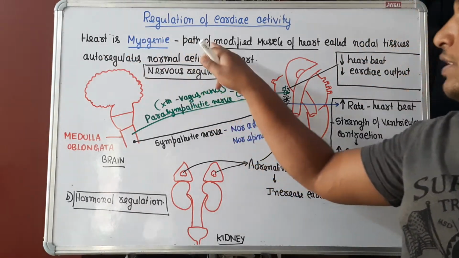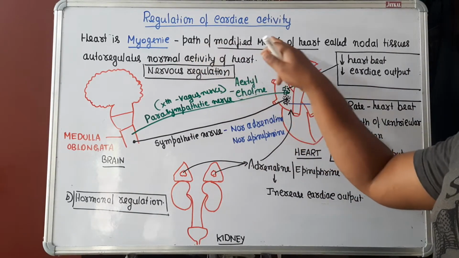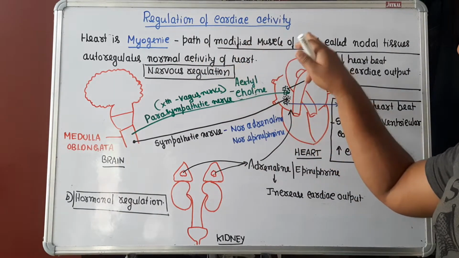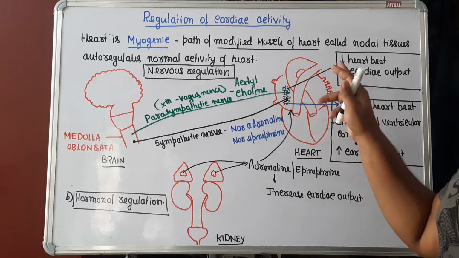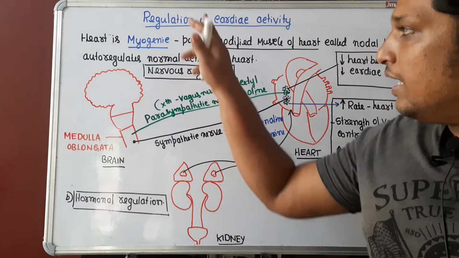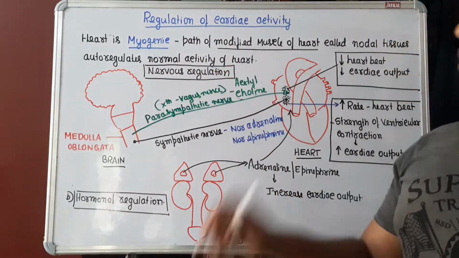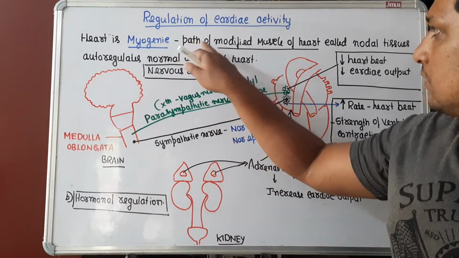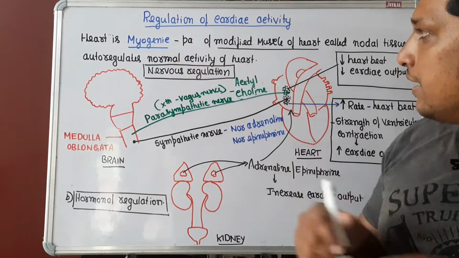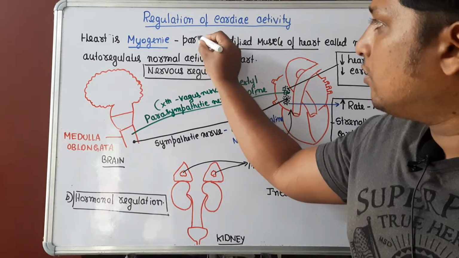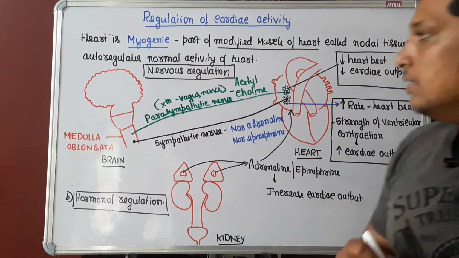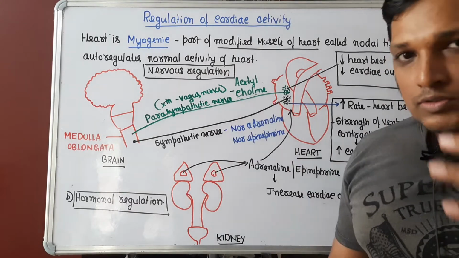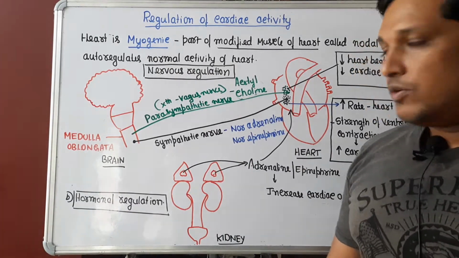So the heart is myogenic. There is a modified muscle in the heart called nodal tissue, and it will regulate the normal activity of the heart. So that is one aspect. The heart is myogenic in nature.